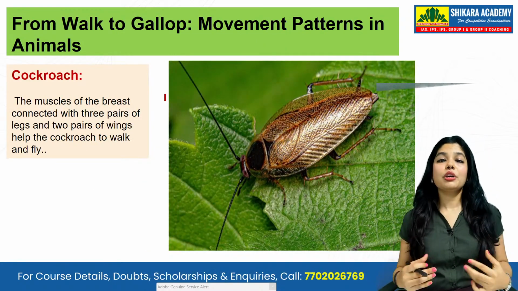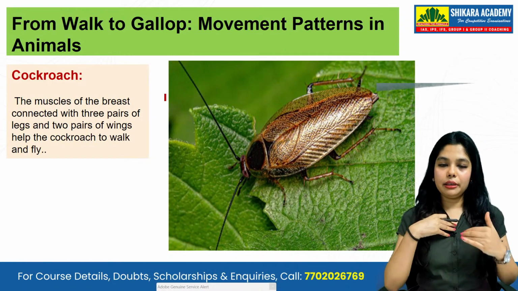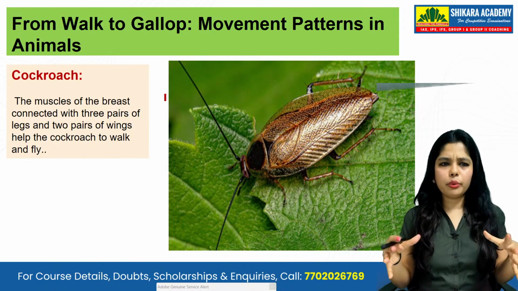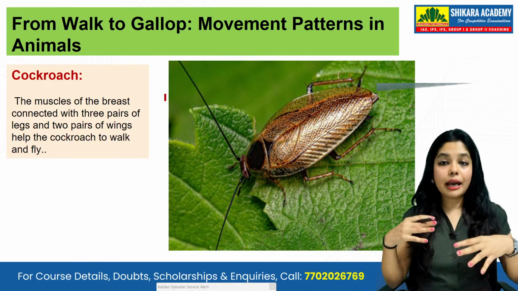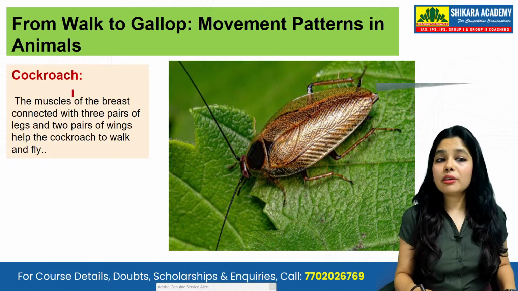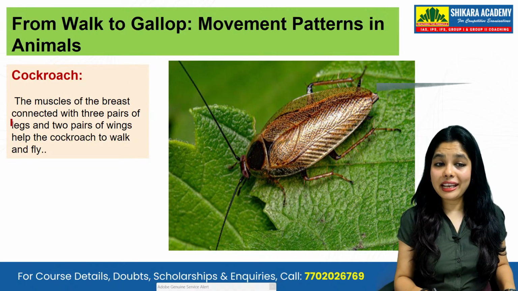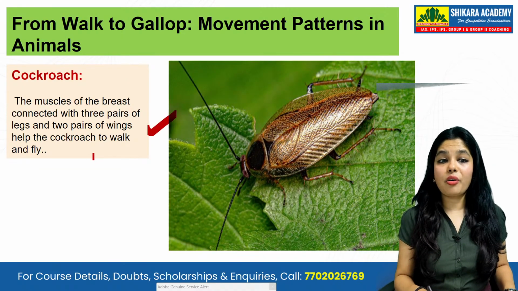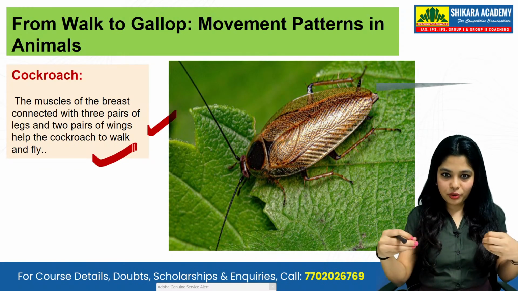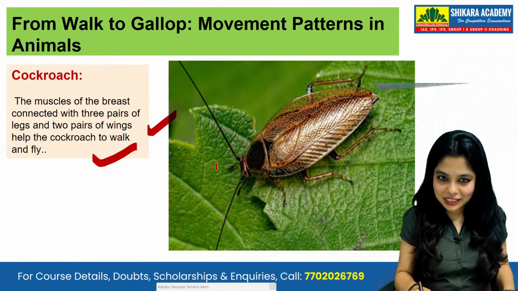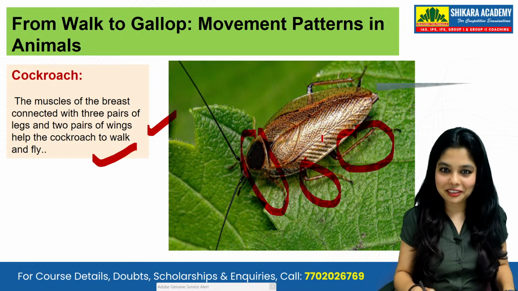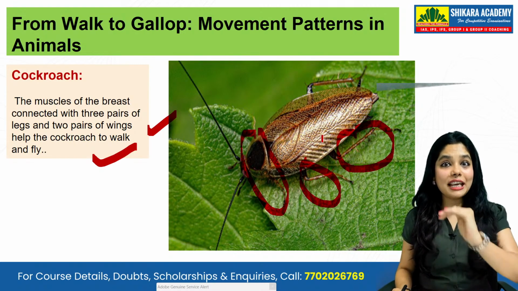Then cockroaches. With cockroaches, the body is not attached with bones. They don't have bones. The muscles of the breast are connected with the 3 pairs of legs and 2 pairs of wings. The cockroach can walk and fly. One pair you can see in the front, then this is another pair and this is another pair. So they actually have 6 legs.